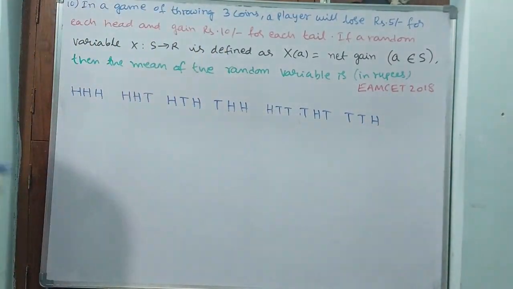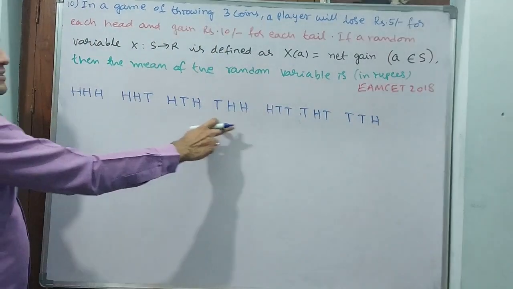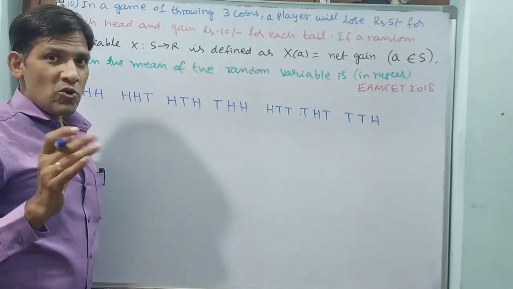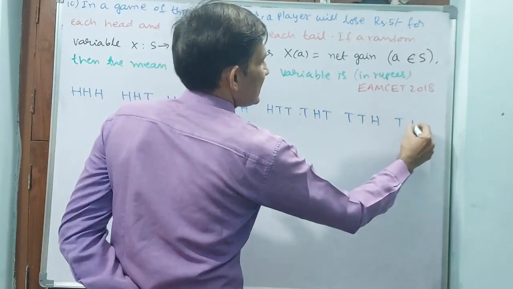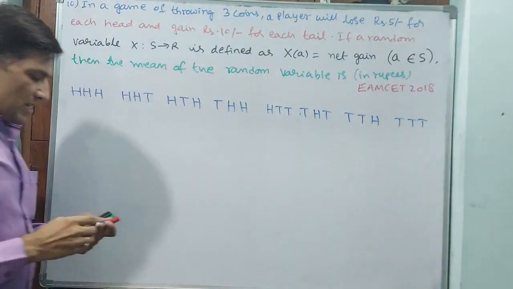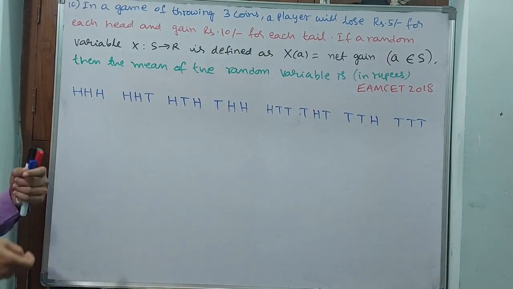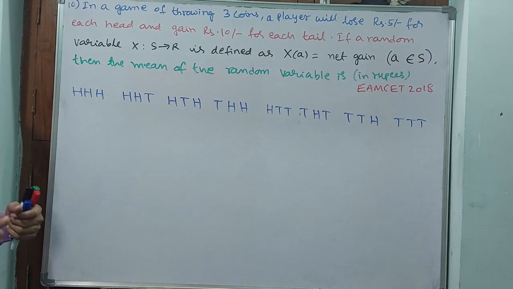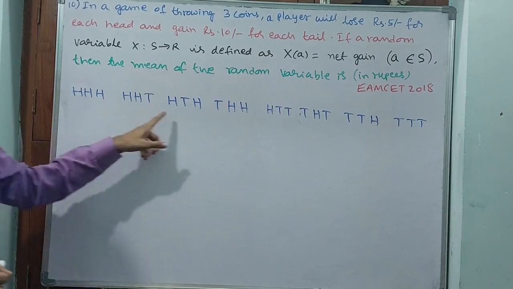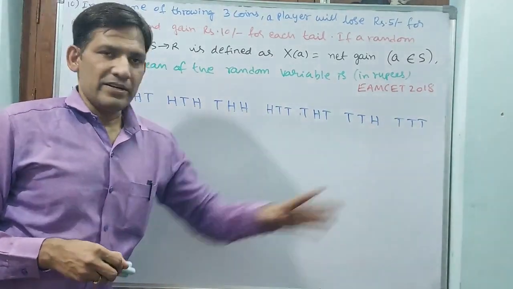So 3 heads, 2 heads, and 1 head are over. Now, 0 heads means 3 tails, that's all. Total 8 has to come. Why? Because head and tail, 2 outcomes for a coin, tossed 3 times gives 2 power 3, which is 8. 1, 2, 3, 4, 5, 6, 7, 8, over.